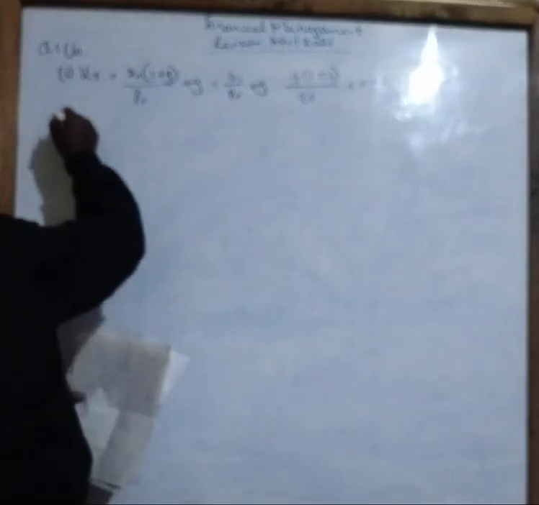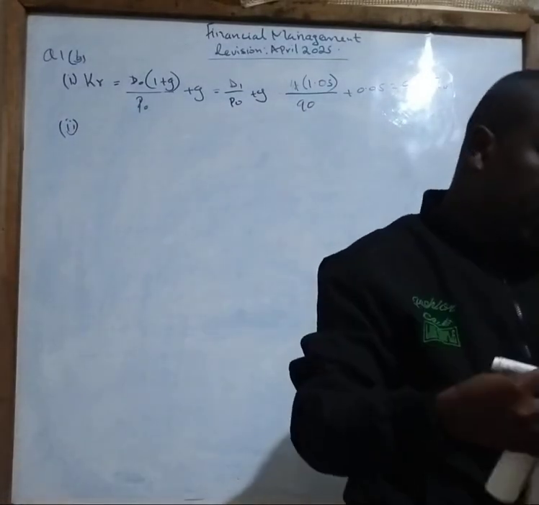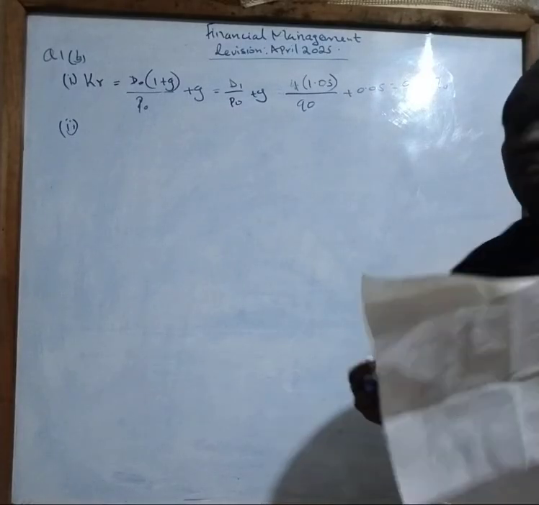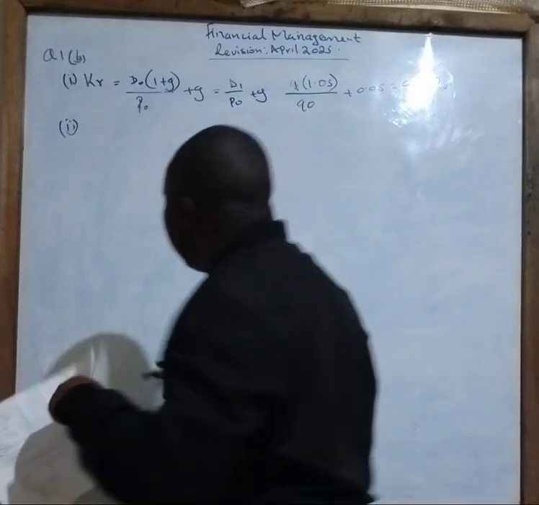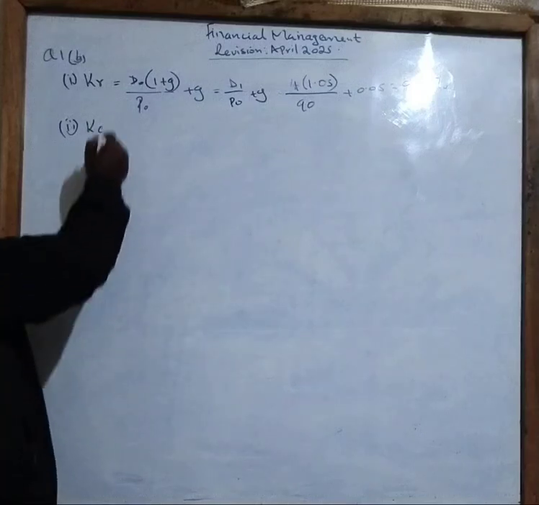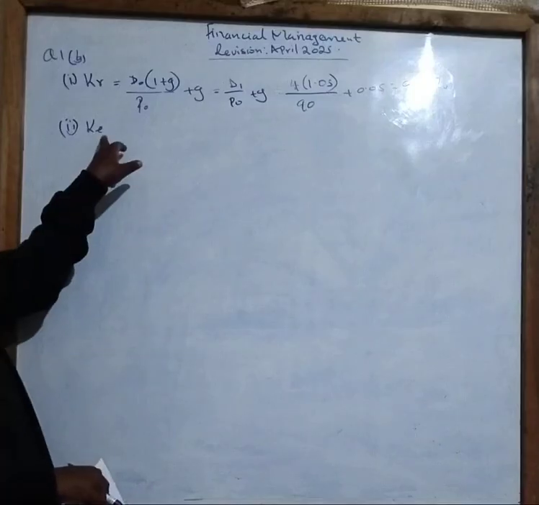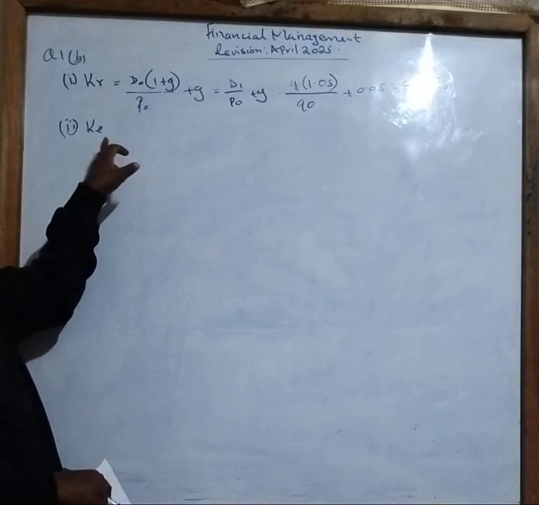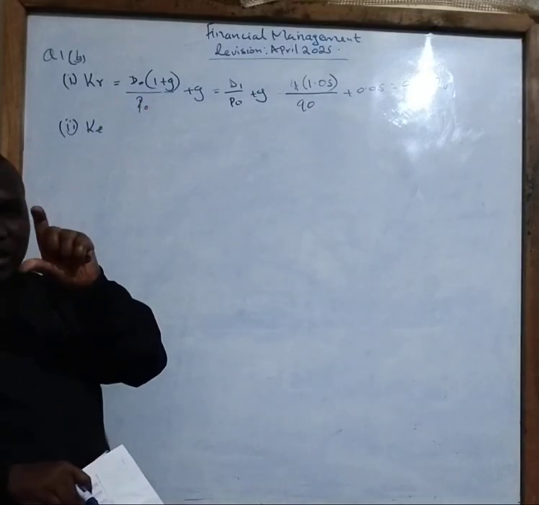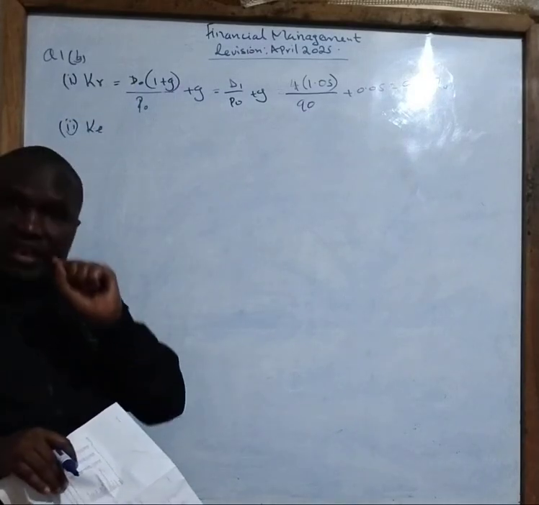Roman 2 says calculate the cost of new ordinary share. So for the cost of new ordinary share, let me just represent it with the letter KE, to represent the cost of equity. Although I know that when you talk about the cost of equity, we are referring to both ordinary shares and retained earnings. But for this particular case, kindly, let's just say E represents the cost of ordinary shares.